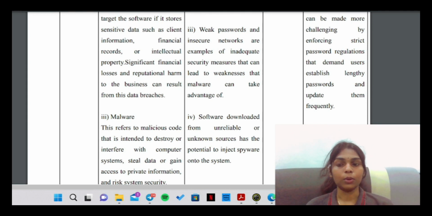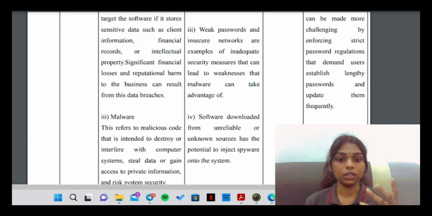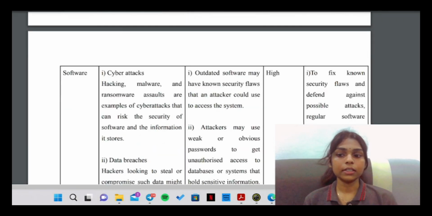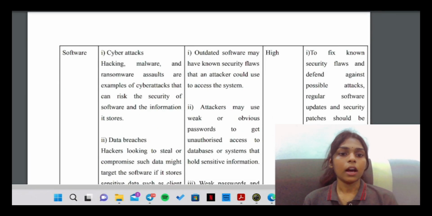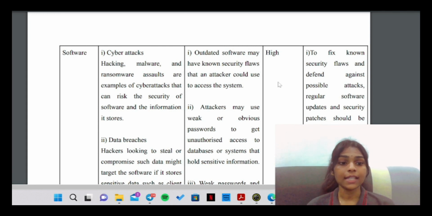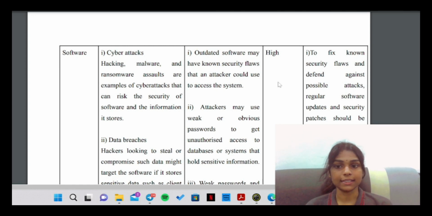Unknown sources, like a website that is not secure, where you download the software from. The priority of this asset, which is software, is very high for getting malware. The control for this vulnerability of this asset is to do regular software updates and security patches as soon as they are available. This is to fix known security flaws and defend against possible attacks like cyber attacks.